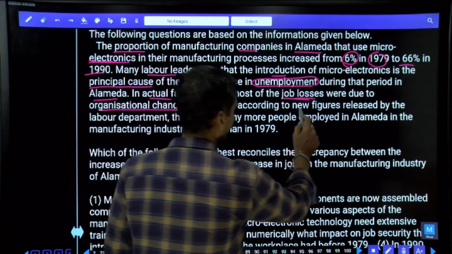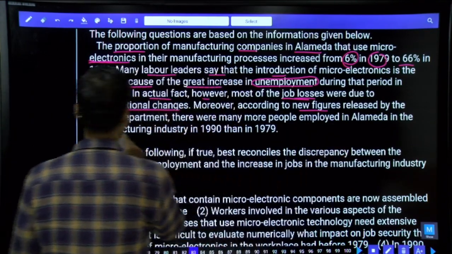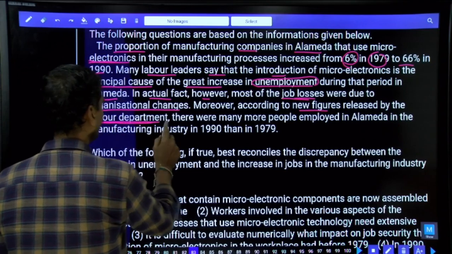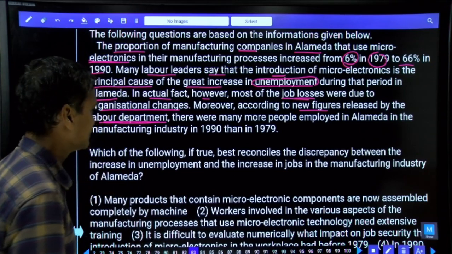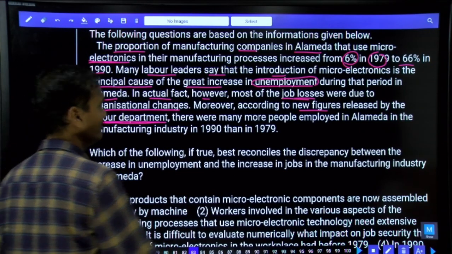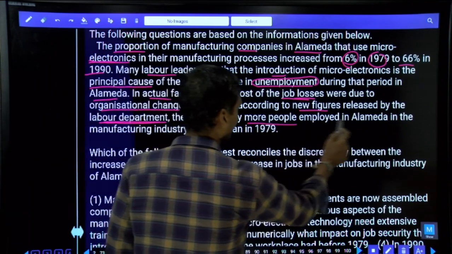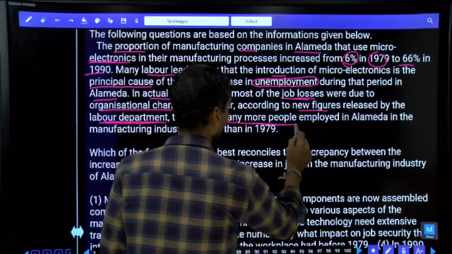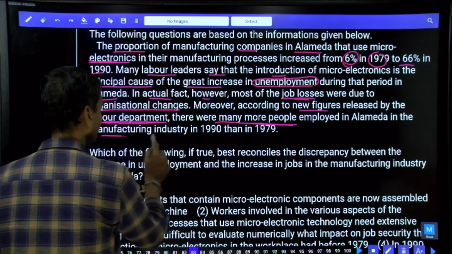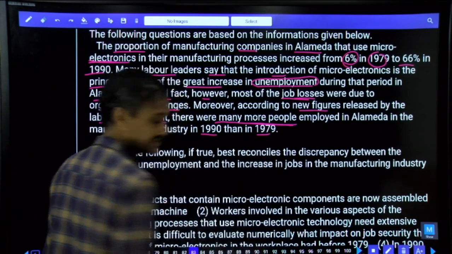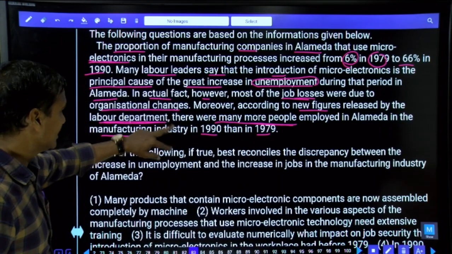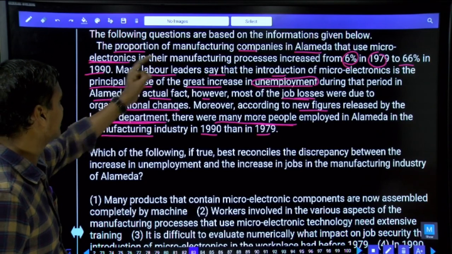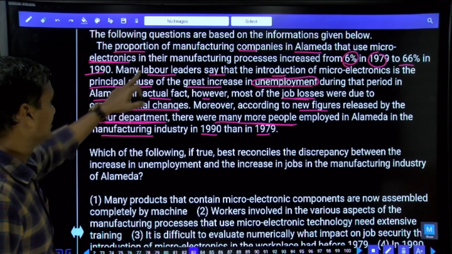Moreover, according to new figures released by the Labor Department, now the Labor Department has released data. According to that, there were many more people employed in Almeida in the manufacturing industry in 1990 than in 1979. Now, this is quite contradicting the statement made by the labor leaders.